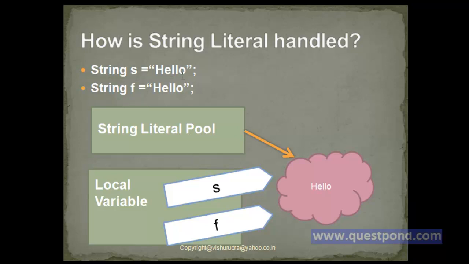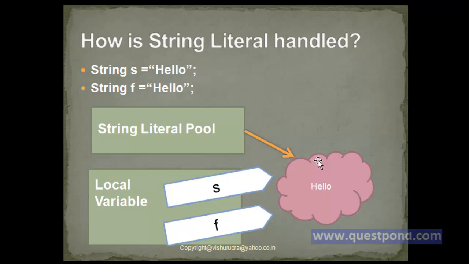Now if you see, there are two statements, String s = "hello". So we have a local variable s which references hello present in the heap memory, and String f = "hello". Now since hello is already present with respect to the string pool, instead of creating a new string and making f refer to it, we have both s and f pointing to the same string literal hello.